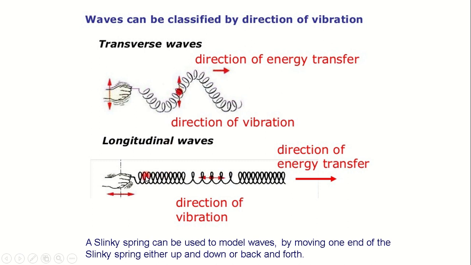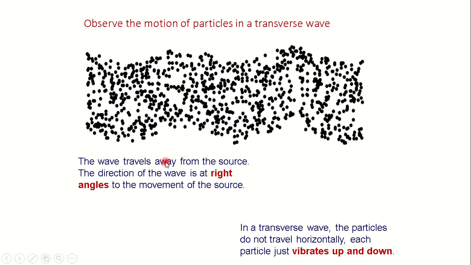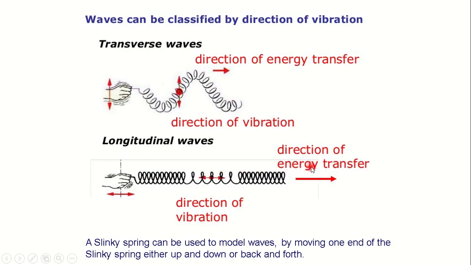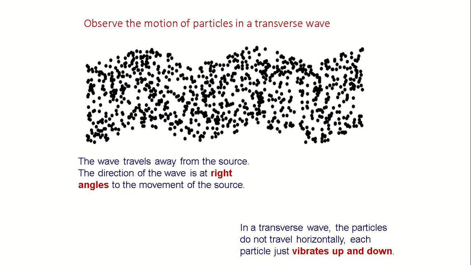Now for a longitudinal wave, the direction of the vibration, back and forth, is the same as the direction of the wave travel. As the wave is traveling to my right, the particles in the wave keep going back and forth. A slinky spring can be used to model waves, depending on how you want to model it. If you move it up and down, you achieve the transverse wave, but when you move it back and forth, you get the longitudinal wave.